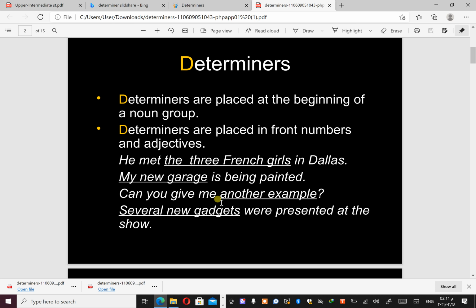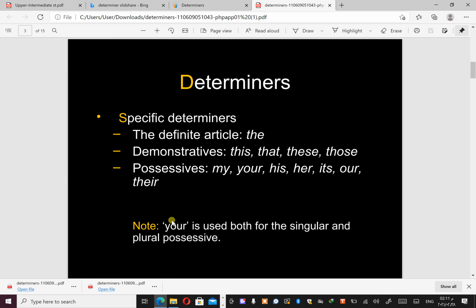So as I said, the determiner is used to give us numbers and adjectives. It precedes the numbers and adjectives. For example, it may also give us the quantity. If I say several, it basically gives me a countable quantity about which nouns I'm talking about. Okay, and here we have a specific determiner.